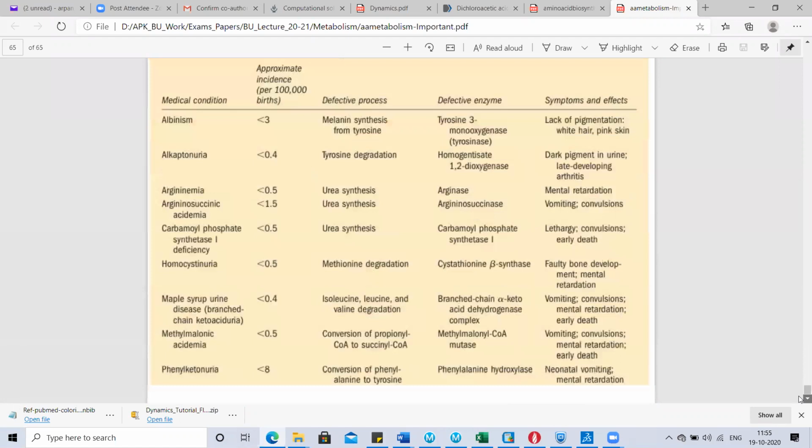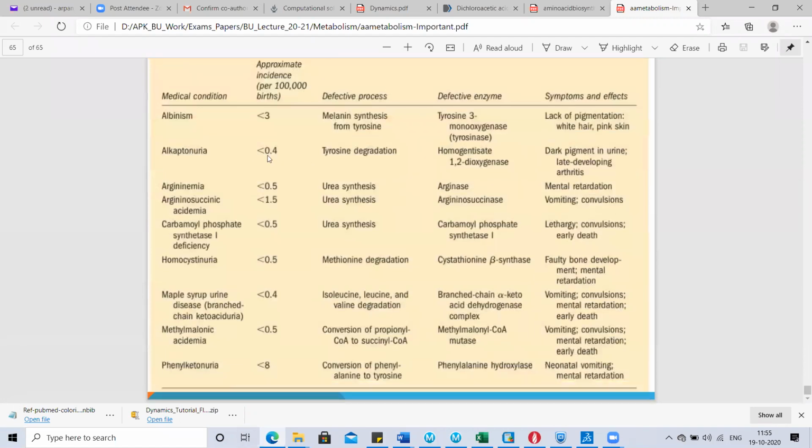I will just quickly remind you about the pathways. Albinism happens when melanin synthesis is impaired in the body, and the defective enzyme is tyrosine 3 monooxygenase. There is a lack of pigmentation, white hair, pink skin. Okay, alkaptonuria occurs due to defective tyrosine degradation, and the defective enzyme is homogentisate dioxygenase, and there is dark pigment in urine and late developing arthritis.